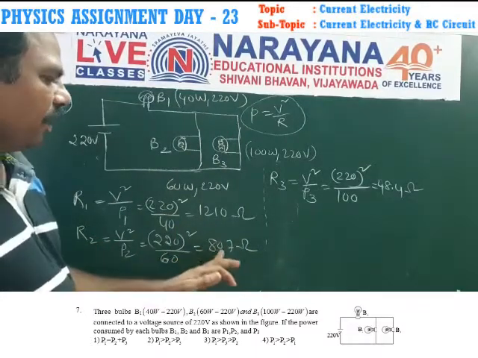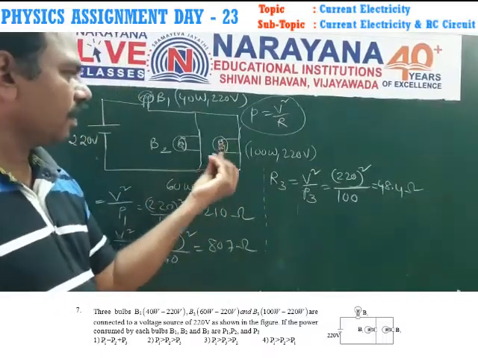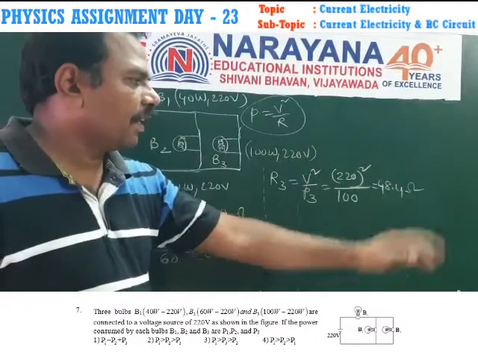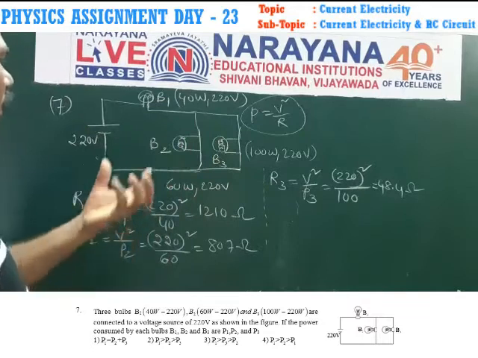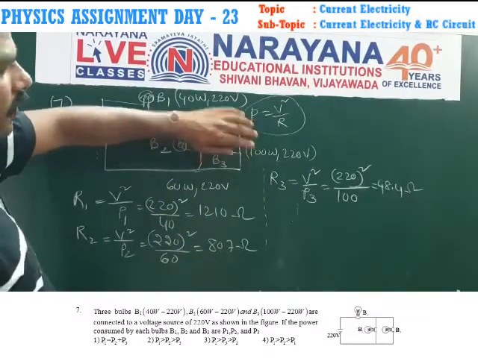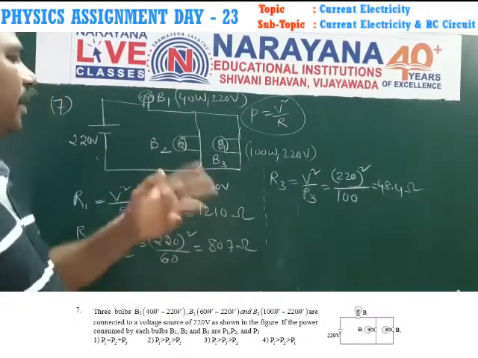R2 value is equal to 807, and R3, resistance of the third bulb, is equal to V square by P3, that is 48.4 ohms. Among all these, we have to find the effective resistance: R2 R3 by R2 plus R3.